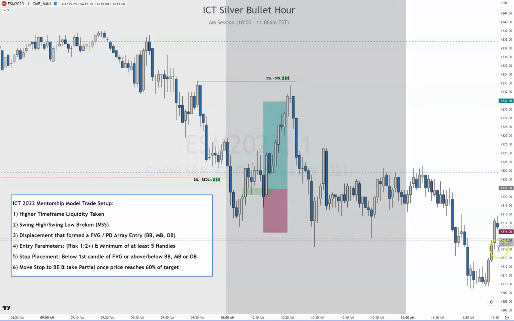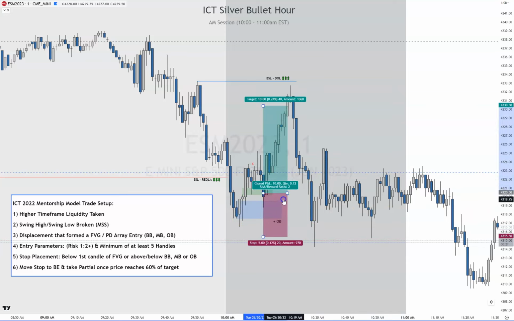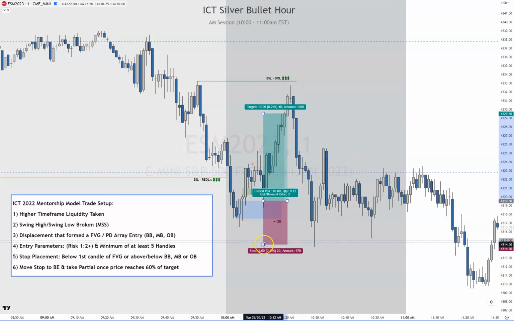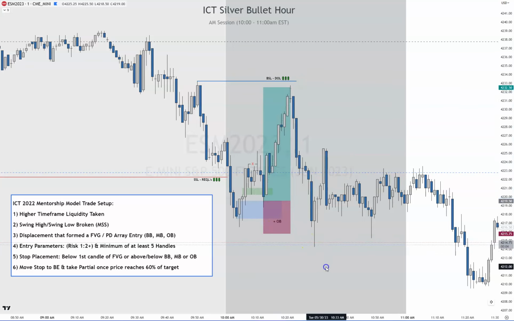Okay, so I want to show you why price went beyond the fair value gap. Well, what do you call this? That right there is an order block. So there's your order block entry, and it came down right here. So you could have actually lowered your risk to the order block. Now you may not have gotten filled here. Just so happens you got filled here. And you could have aimed for this one, so you could have had 13. You wouldn't have hit it, but there's 13 handles right there if you would have got the order block entry. Okay.